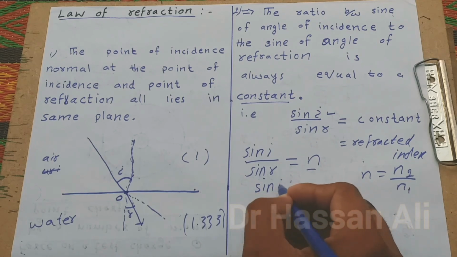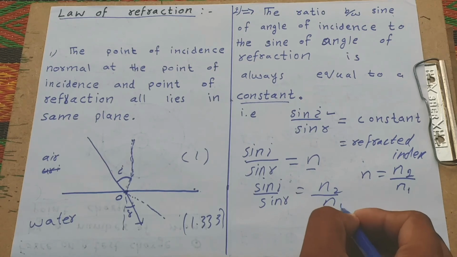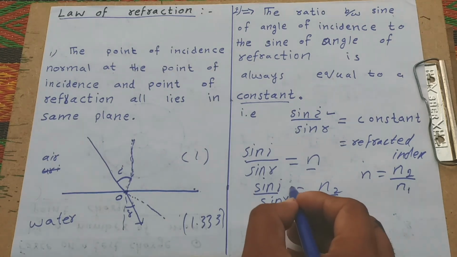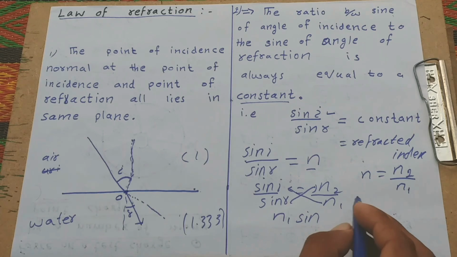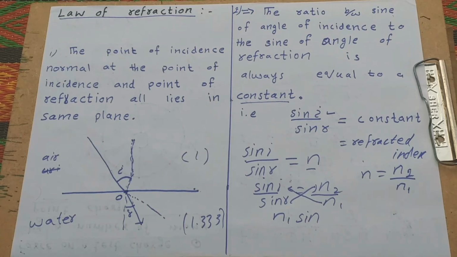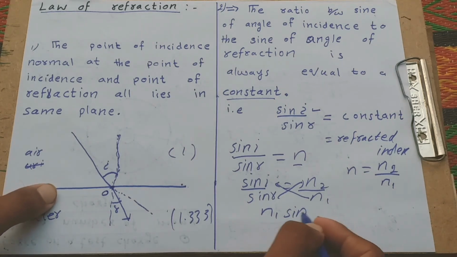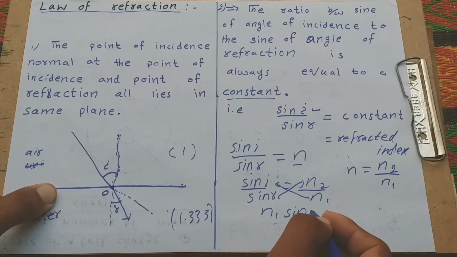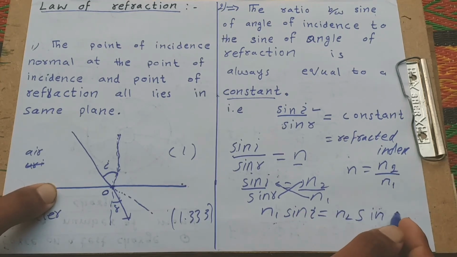Then we use here sine i over sine r is equal to n2 over n1. By cross multiplication, this is equal to n1 sine i is equal to n2 sine r.